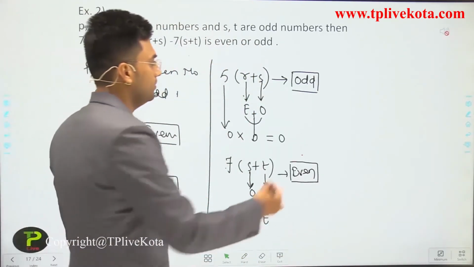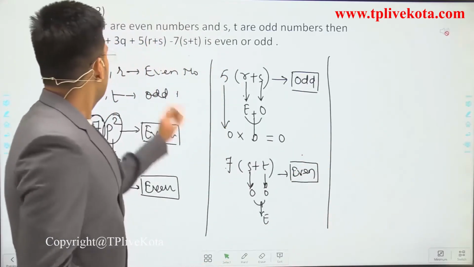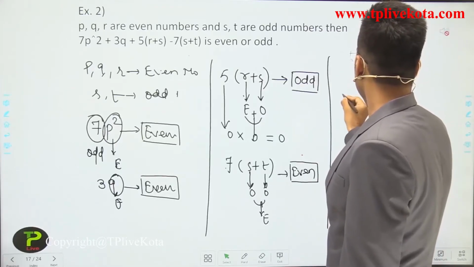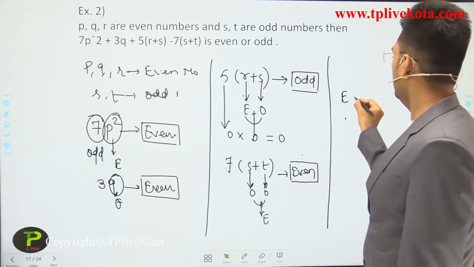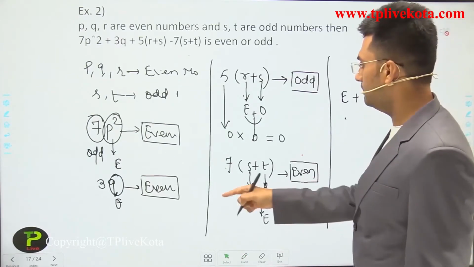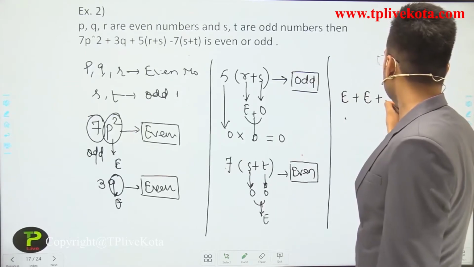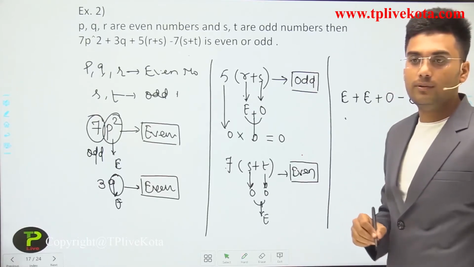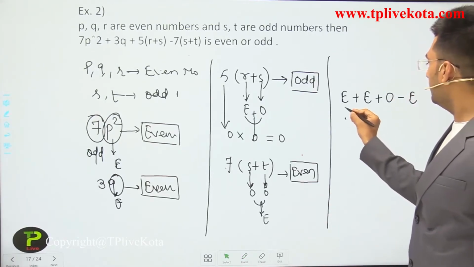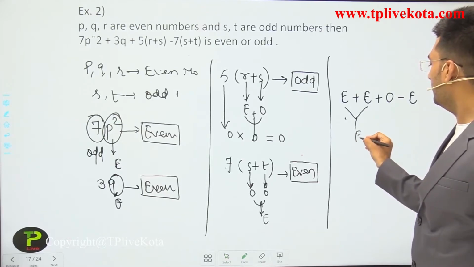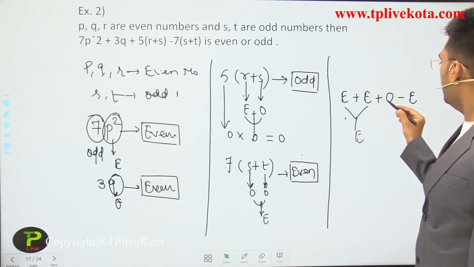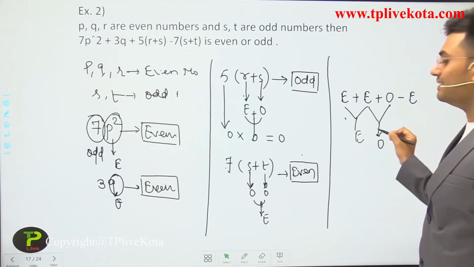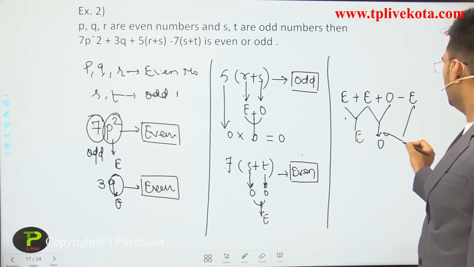Okay, now what will we get? Even plus even, plus odd, minus even. So even plus even is again even, and even plus odd, we will get odd, and odd minus even, we will get an odd number.